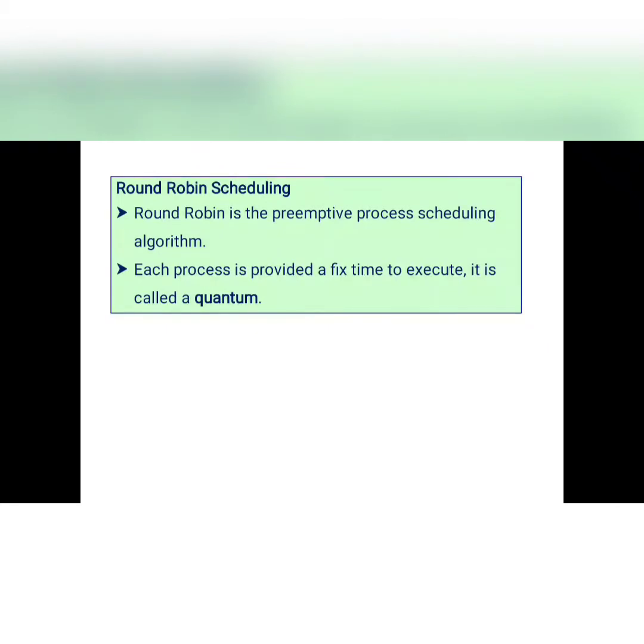For example, if you consider FCFS, whatever process comes first will execute first. That is the technique in FCFS. If you consider SJF, shortest job first, the process with the least burst time will execute first. And in priority based scheduling, the process with the highest priority will execute.